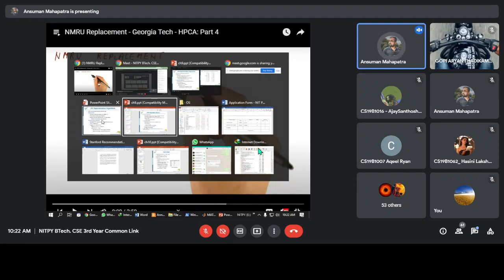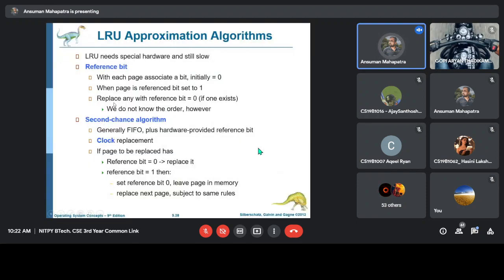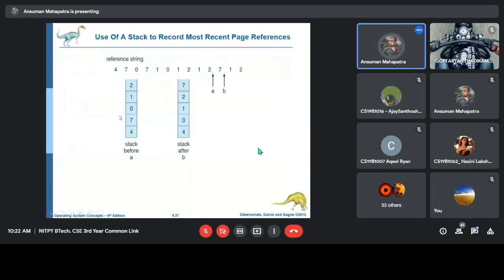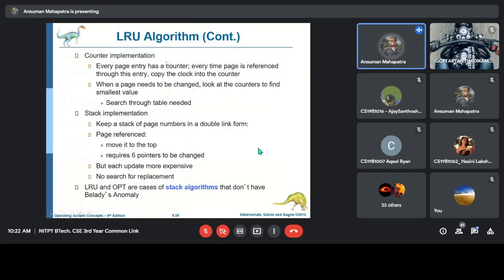The problem is that in LRU every page entry has a counter. To store this counter we need some hardware. Suppose there are 1,000 frames.